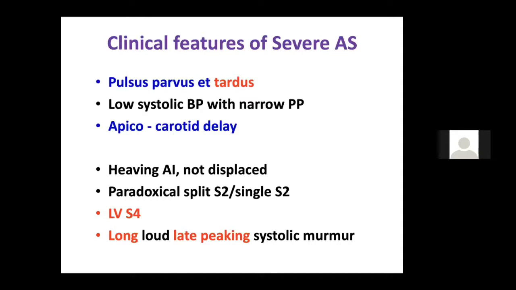and it is a feature of severe aortic stenosis. And next is a heaving apical impulse, but not displaced. Any heaving apical impulse is a feature of severe aortic stenosis, because there is so much pressure overload which causes a severe AS.